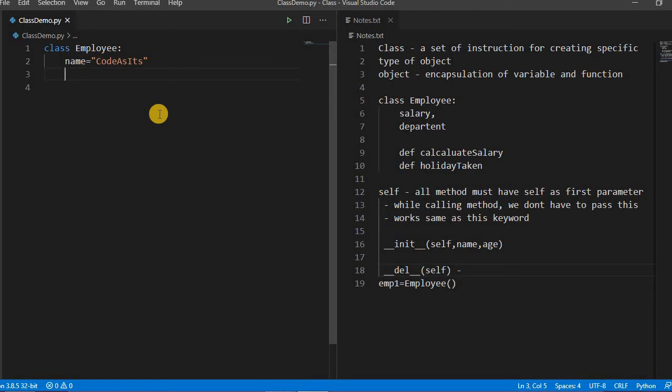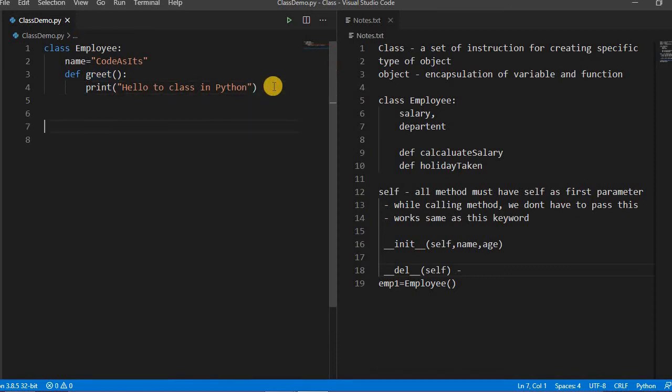Let's take an example. Let's declare our first method, a simple print: hello2 class in Python. But here it will not work. Why? Because we have not passed the self parameter. Let's run this and then check the error.